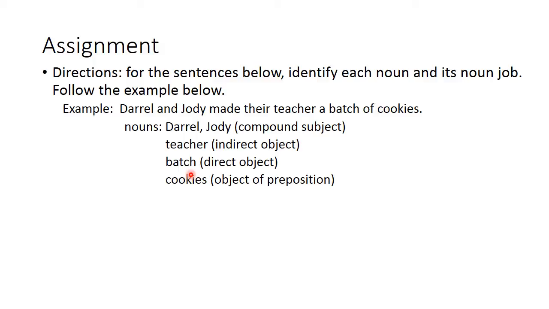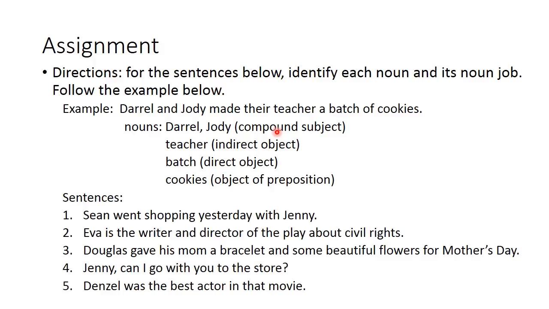So this is what your homework assignment will look like. I'm going to give you a sentence, and you're going to write down the list of nouns in the sentence, and you're also going to then identify the noun job. So here are the sentences. Number 1, Sean went shopping yesterday with Jenny. Number 2, Eva is the writer and director of the play about civil rights. Number 3, Douglas gave his mom a bracelet and some beautiful flowers for Mother's Day. Number 4, Jenny, can I go with you to the store? And number 5, Denzel was the best actor in that movie.